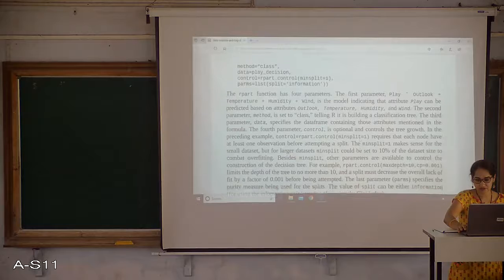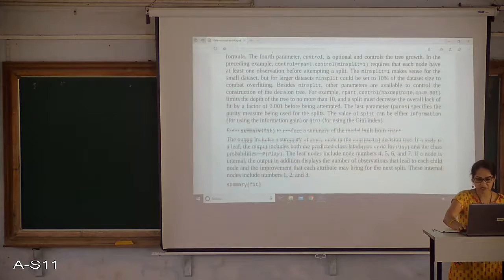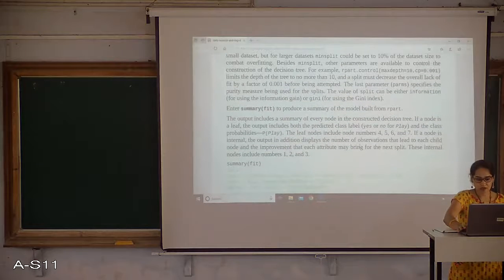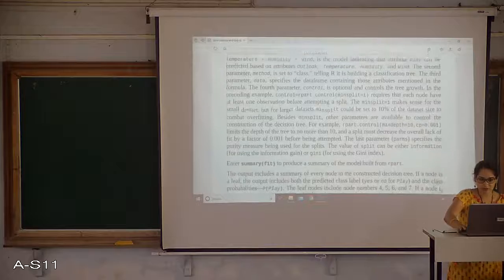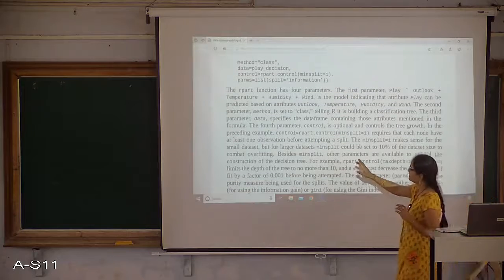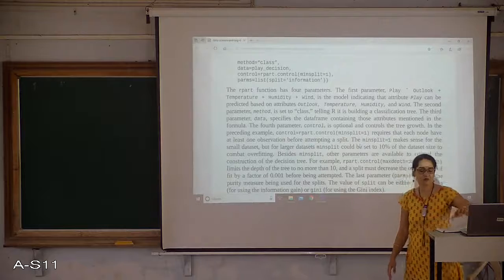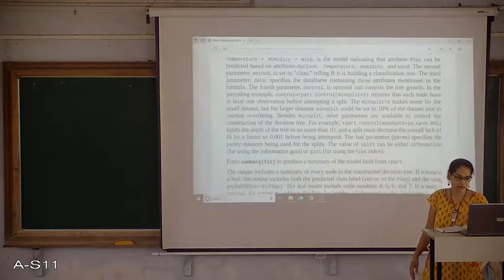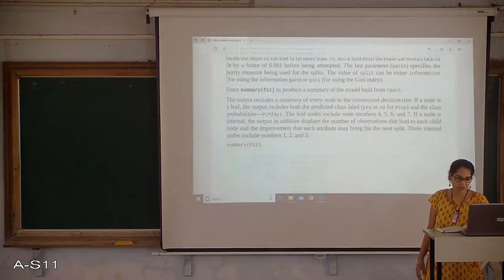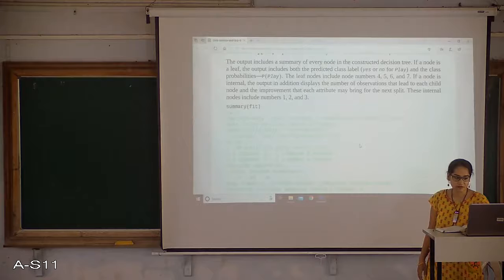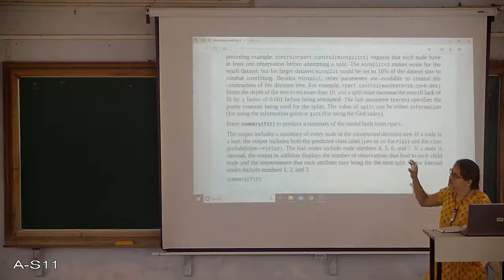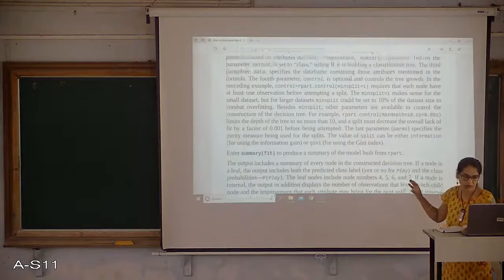So that is what is given here in this paragraph completely. Sorry, one more thing. Here information is nothing but I am considering the information gain to decide about the attribute, right?